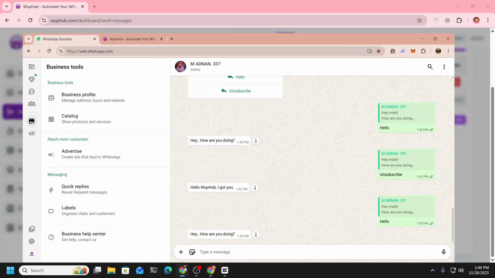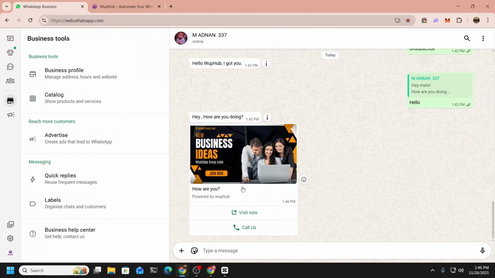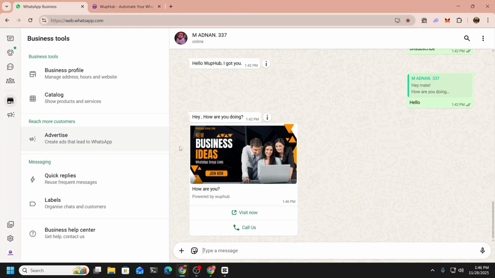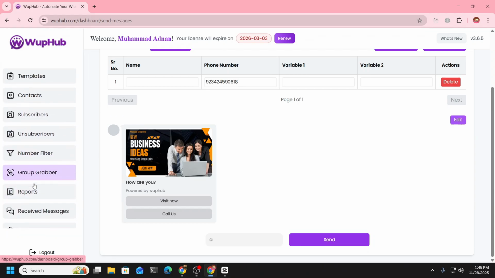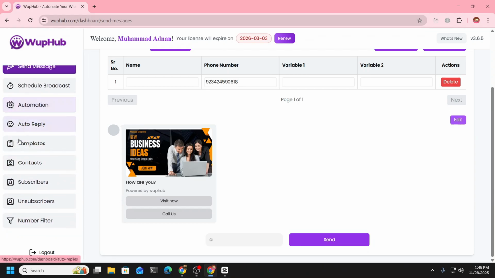And here we go. We receive the message with text, with our body, image body, and with link. So they click and open the link. On mobile, they're just going to be clicking and opening. On desktop, this caller won't work, but on mobile it will work. So everything is fine. Now you can create list type messages as well.